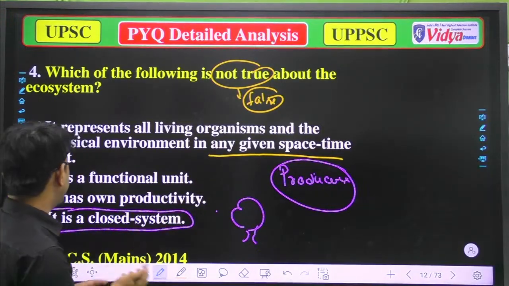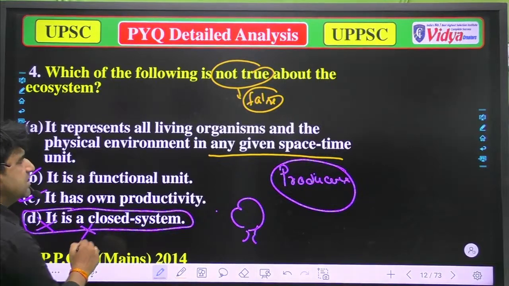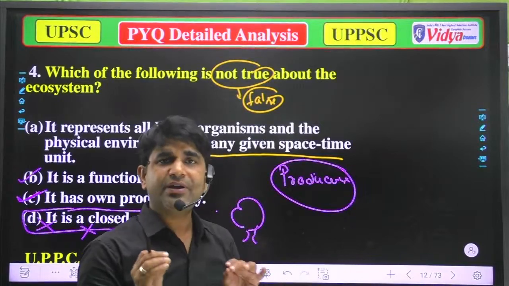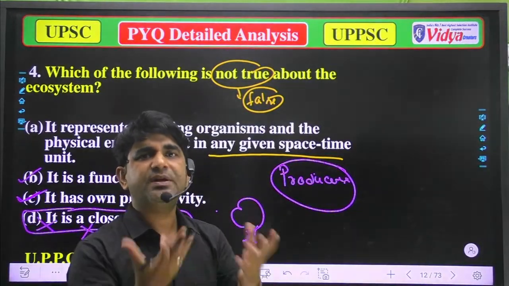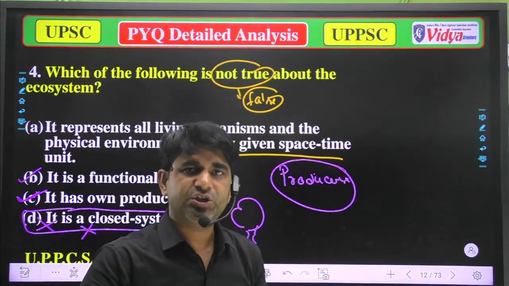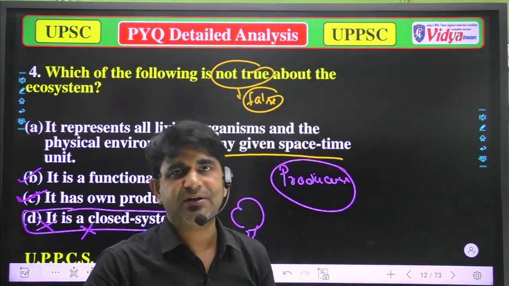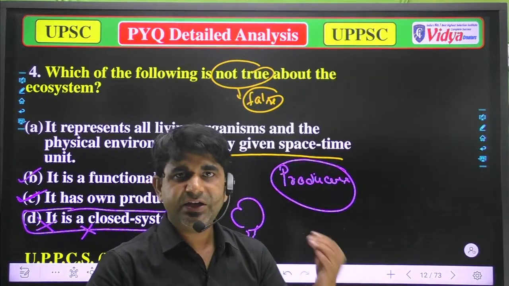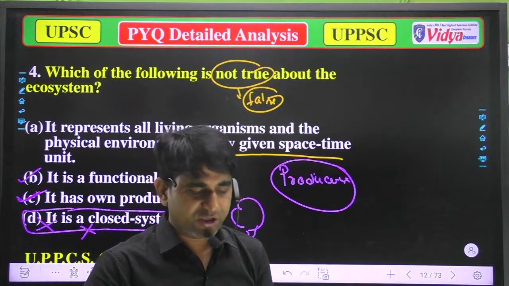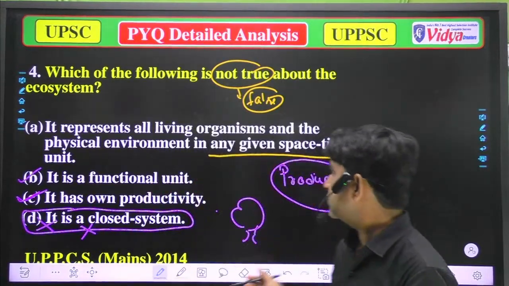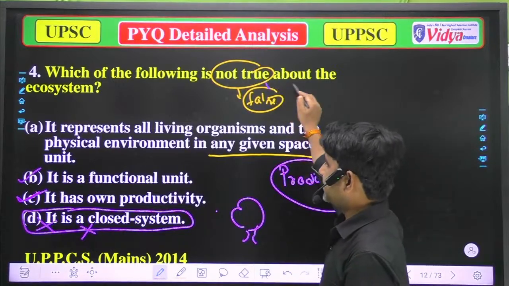But saying it's a closed system is not true, because an environment is an open system in which transfer of energy can happen easily. So it's clear that any environment is an open system, not a closed system. So option D is incorrect as a statement, and since we have to choose the false sentence, option D is correct.